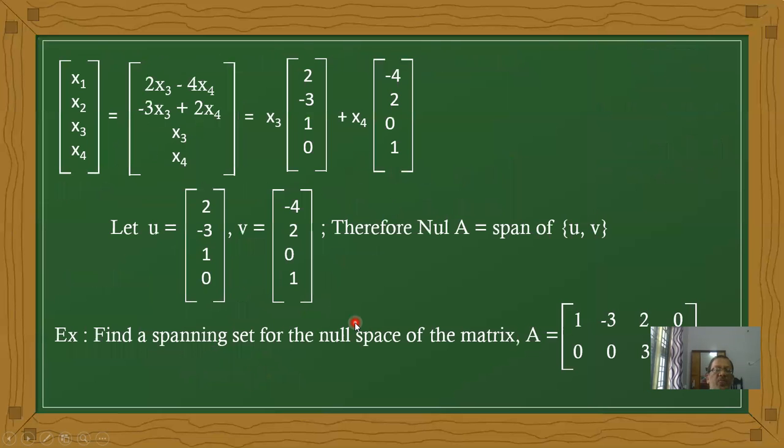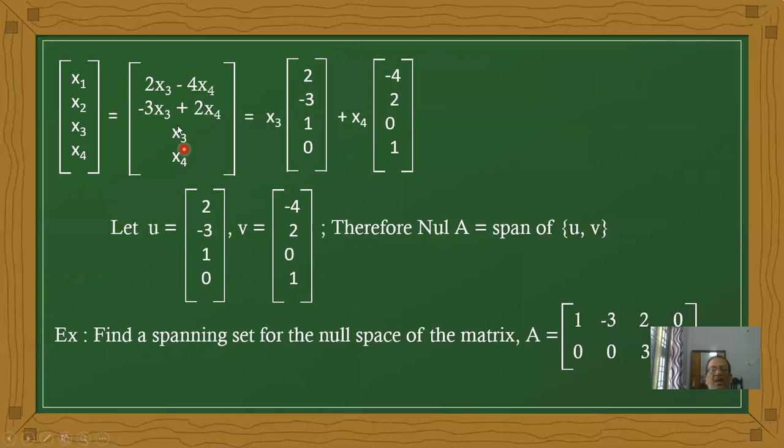Now the vector (x1, x2, x3, x4) equals (2x3 minus 4x4, minus 3x3 plus 2x4, x3, x4).